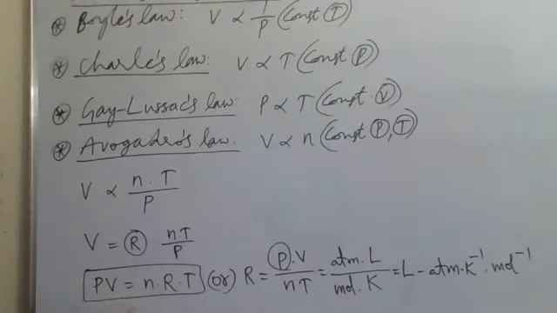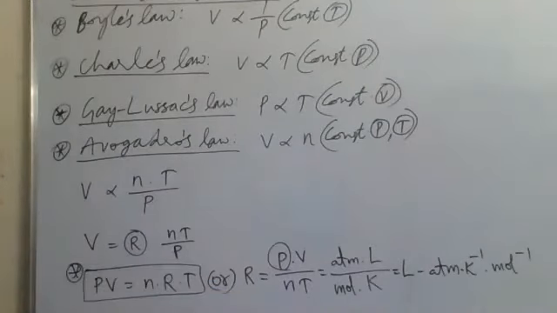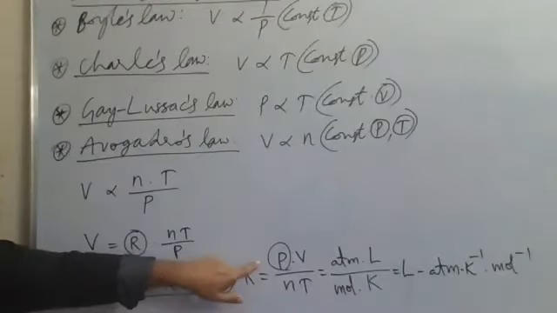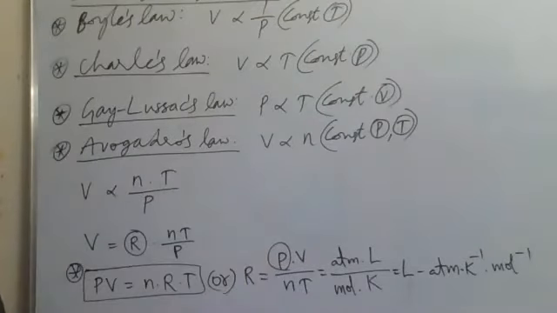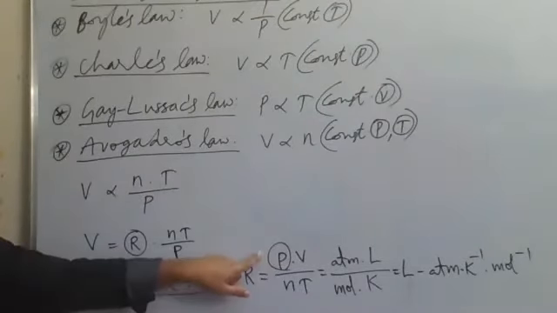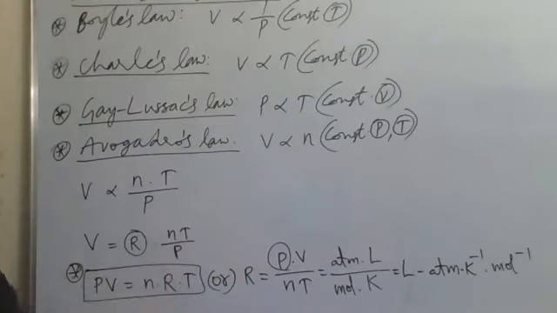So this is called the ideal gas equation. This ideal gas equation is very important to remember. From this, R is equal to PV by nT. Now what we have to understand is that for gases, the product of pressure and volume, P into V, is taken as the work done by the gases.